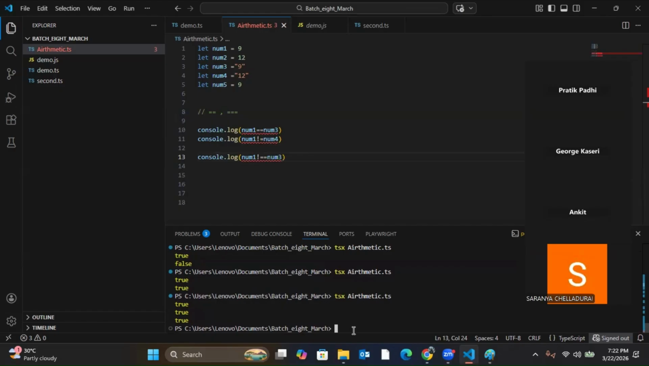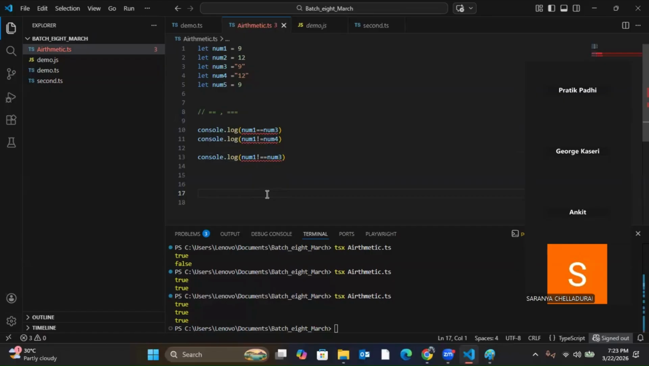Understand or not? Now, in strictly unequal, what will it check? It'll check everything. It will check either if your value is not the same or your data type is not the same. So it's true again. Yeah, it is true.